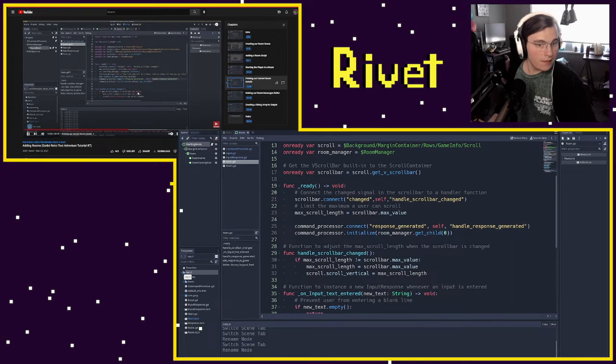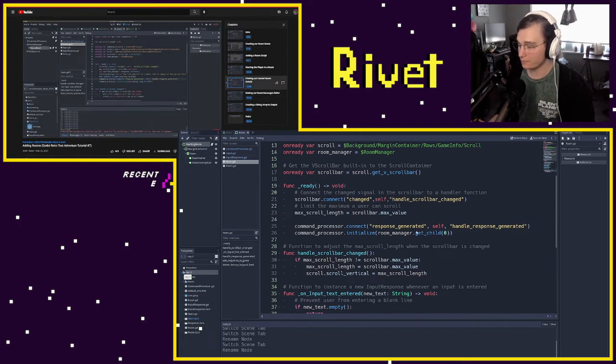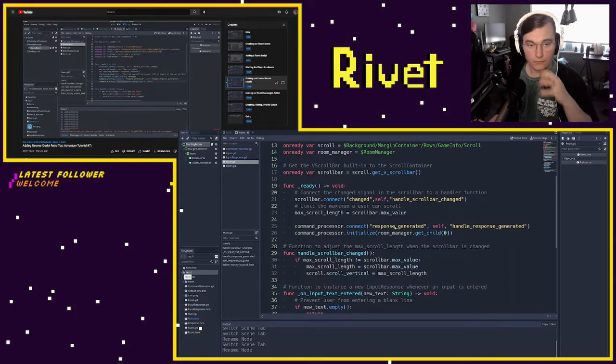And it's important here that we connect this before we initialize our game. The reason this is important is because we want to make sure that a response gets printed out when we initialize our game and our player moves to their starting room. If we connect this after, when we move our player to their starting room, this initialize will get called before we've actually connected this, so nothing will get printed out. So just make sure you have this line of code before you initialize your command processor.